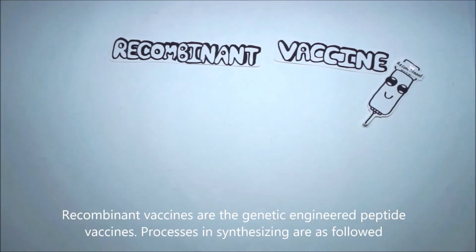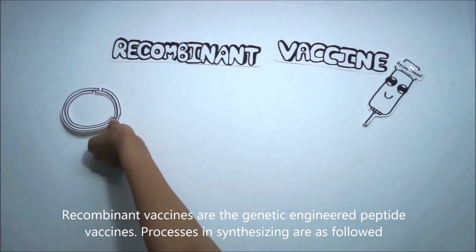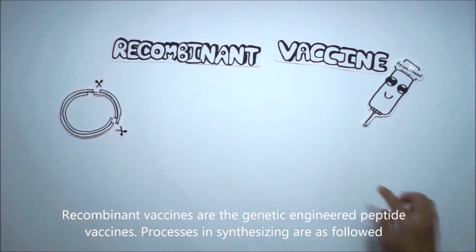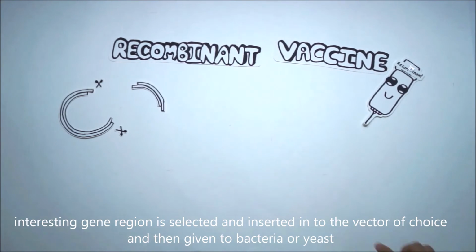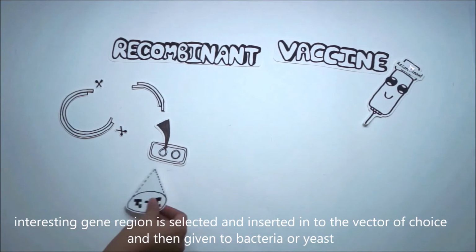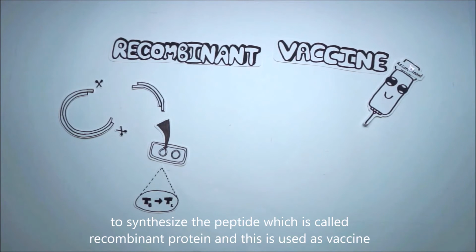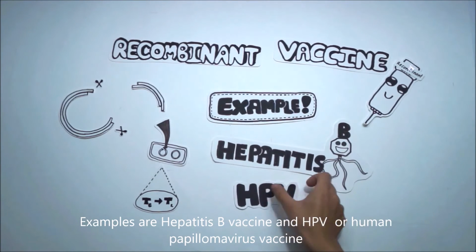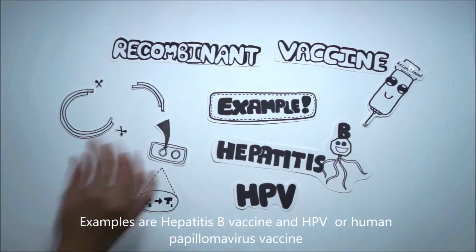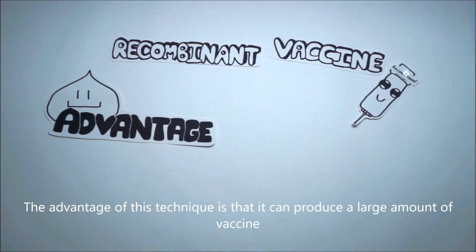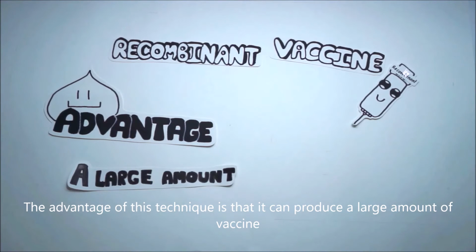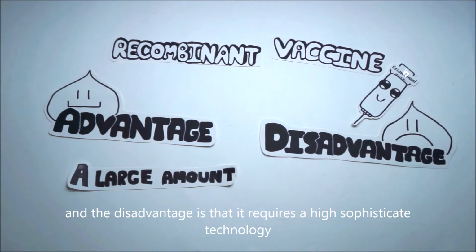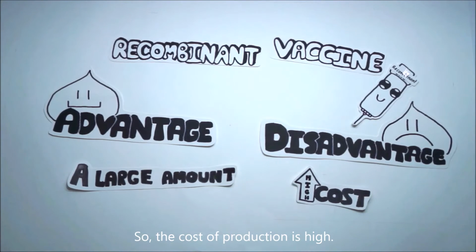Recombinant vaccines are genetically engineered peptide vaccines. The process of synthesizing is as follows. The gene region of interest is selected and inserted into the vector of choice, and then given to bacteria or yeast to synthesize the peptide, which is called recombinant protein, and this is used as the vaccine. Examples are hepatitis B vaccine and HPV, or human papillomavirus, vaccine. The advantage of this technique is that it can produce a large amount of vaccine, and the disadvantage is that it requires highly sophisticated technology, so the cost of production is high.